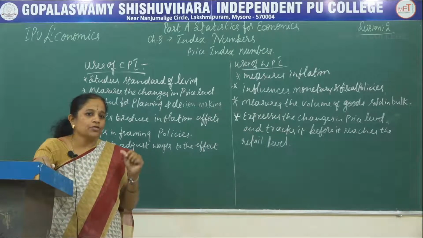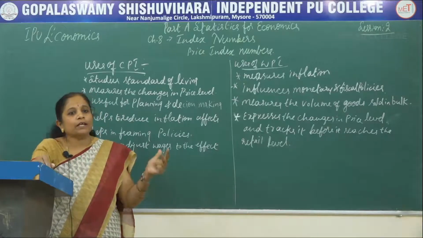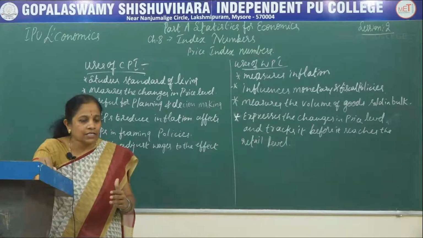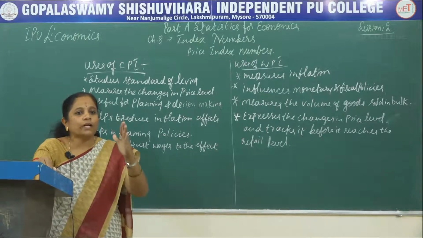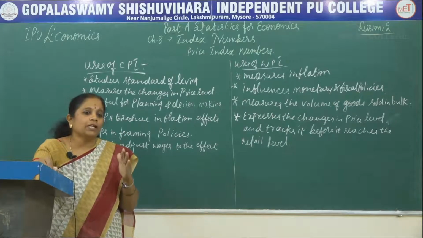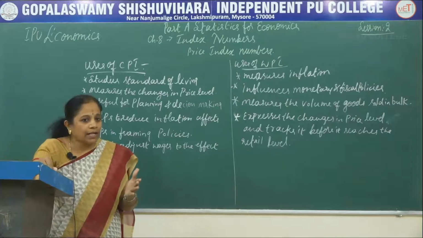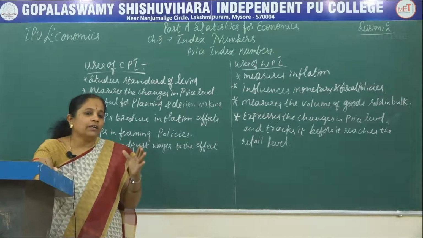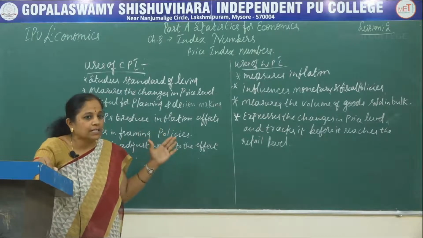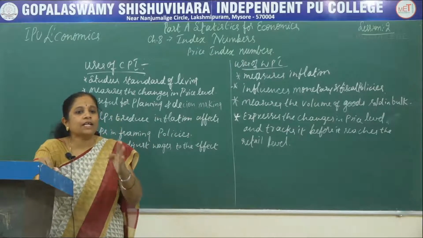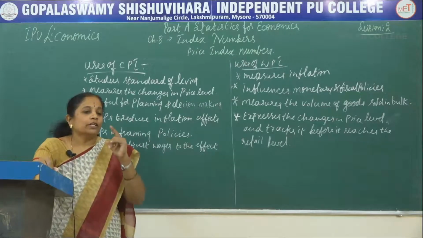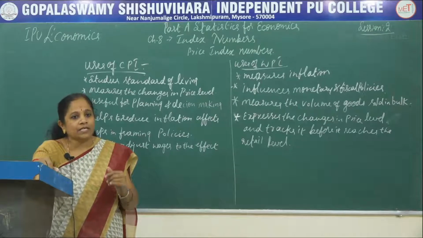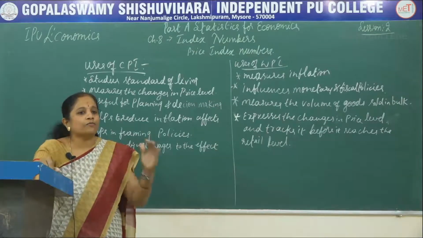So for this we have to check the base year performance and compare it with the existing year or the current year trends. The conditions required to select a base year: the very first condition is that the year should be a normal year. So there should not be any natural calamities or any pandemic like this. So the year 2021 will not be considered as a base year to calculate the wholesale price index or the consumer price index, because this year our economy is greatly affected by the pandemic. So there should not be any natural calamities or disasters, and the second criterion to select a base year is that it should not be very far from the current year.